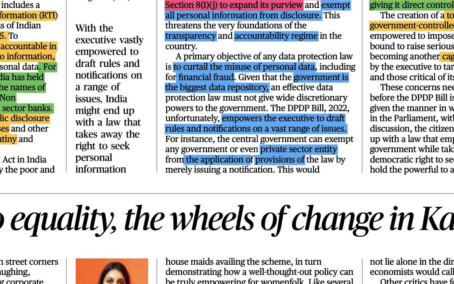A primary objective of any data protection law is to curtail the misuse of personal data. So the primary, means main objective or goal, of any data protection bill or law is to stop the misuse of personal data, including for financial fraud. Means there should not be any financial fraud, like for example, suppose you are making any kind of transactions on Facebook.